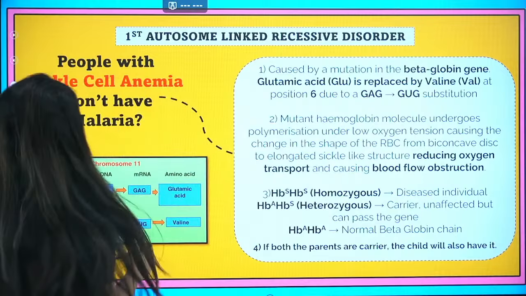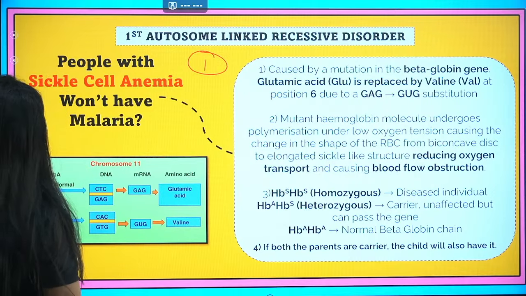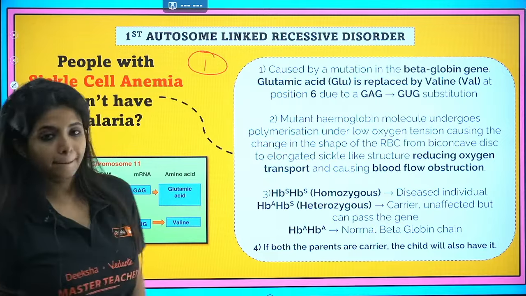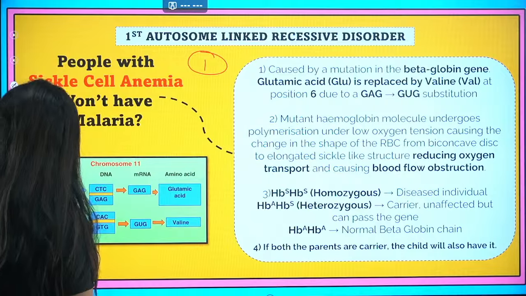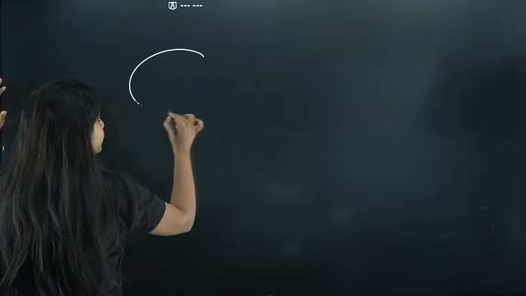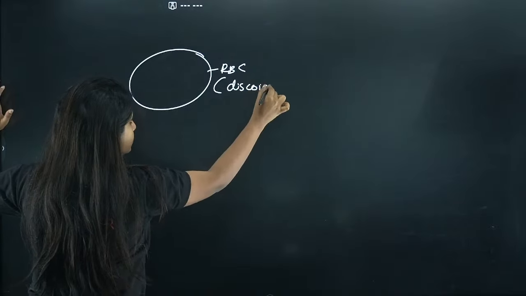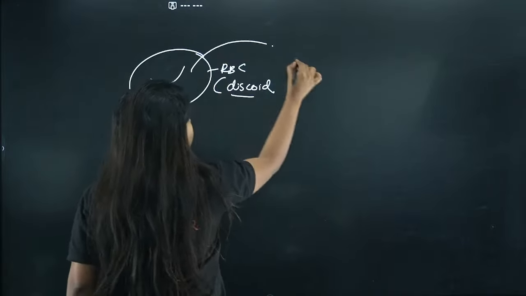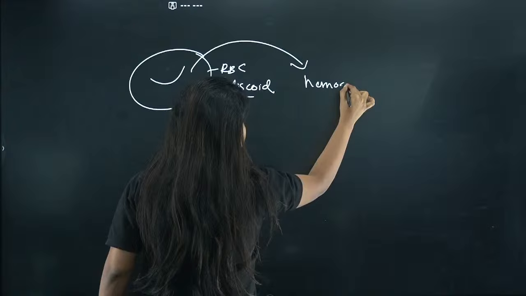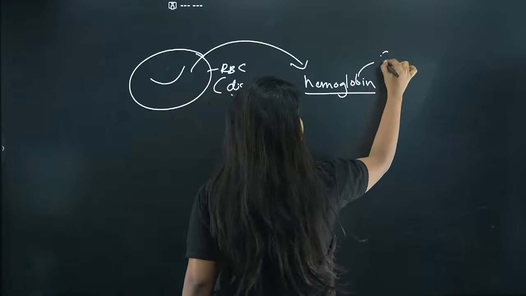And the first example that we have is sickle cell anemia. What exactly is happening in sickle cell anemia? So my dear children, before I go ahead with that, I need you to know one very important thing, and that is your RBC. It is usually discoid in shape. Okay, a disc-like thing is formed. Basically this RBC is going to carry a very important thing known as hemoglobin.